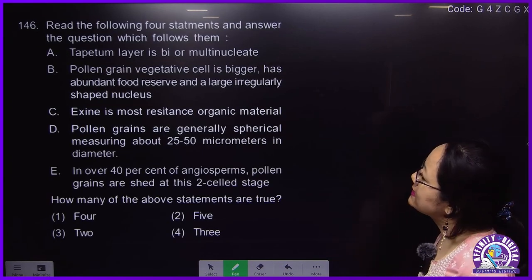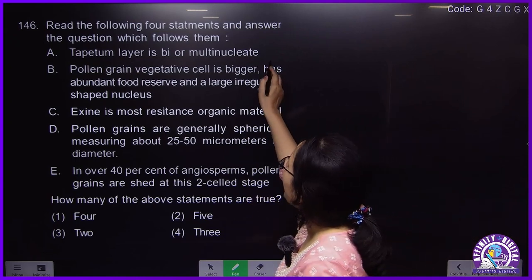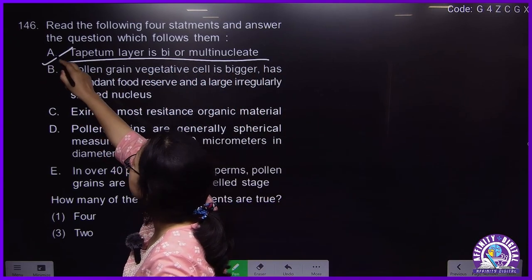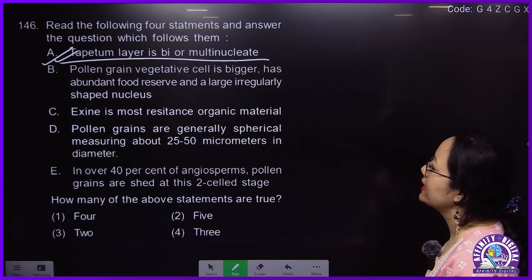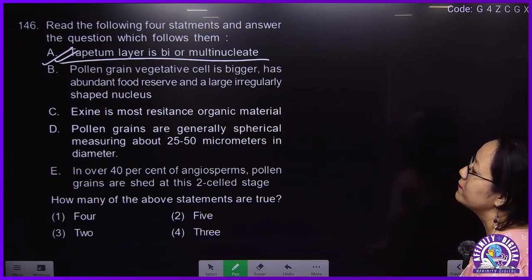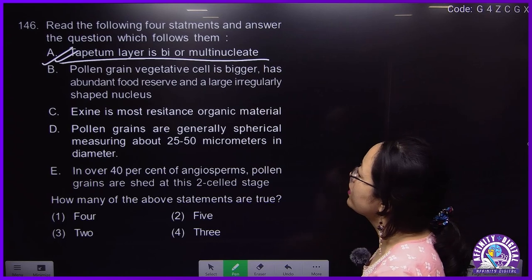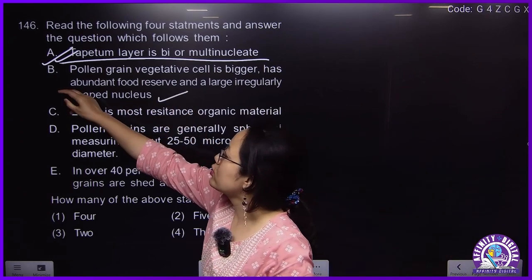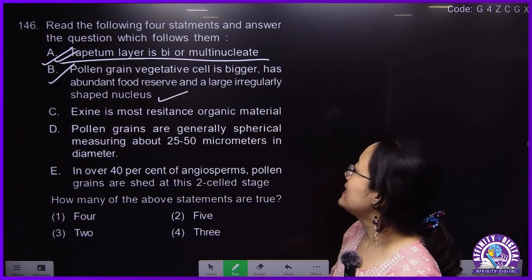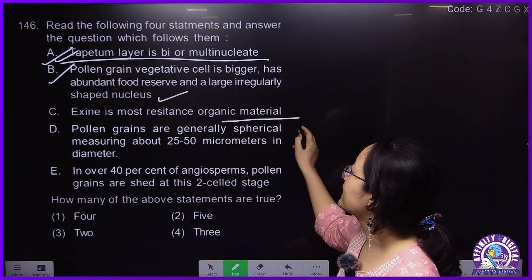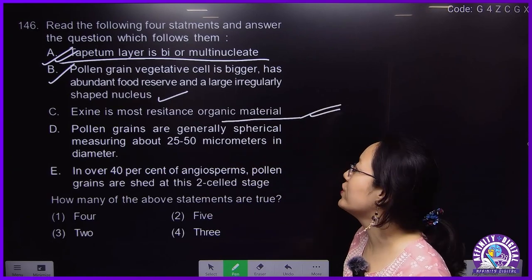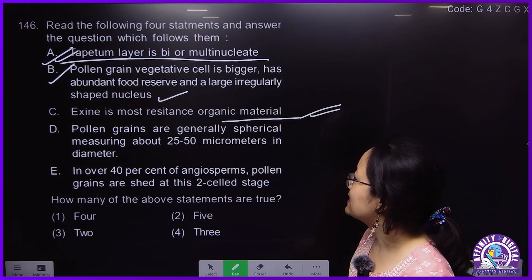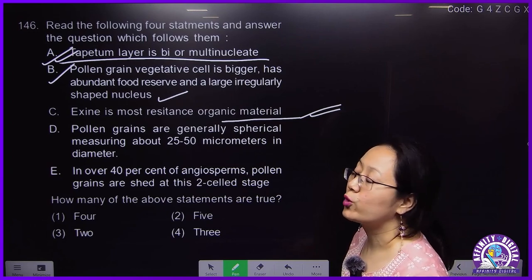Next, 146. Tapetum layer is bi-multinucleate. Tapetum is the innermost layer. This is correct. Pollen grain has a vegetative cell, bigger, with abundant food reserve and a large irregularly shaped nucleus. This is also correct. Exine is the most resistant organic material; no enzyme, heat or UV rays can destroy the exine, which consists of sporopollenin.